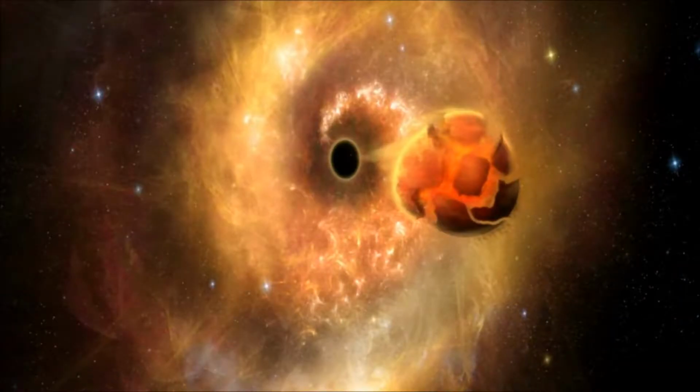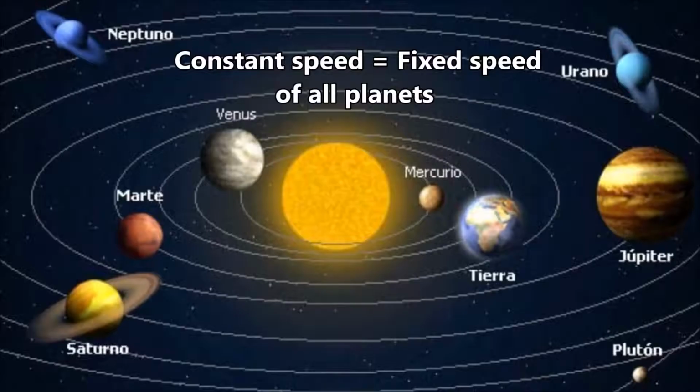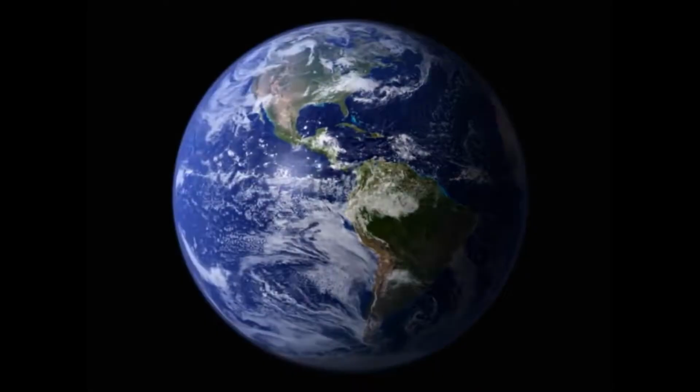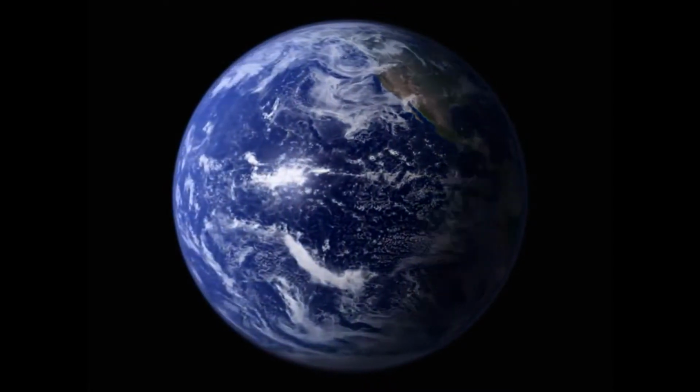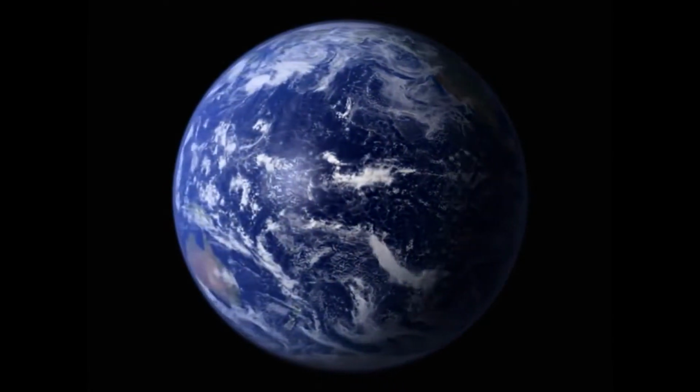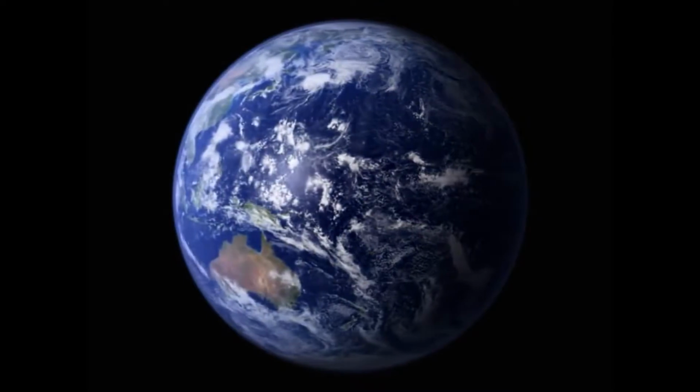There was no time distortion in that black hole. That's why the planets have a constant speed. After the planets reached our solar system, they became planets in our solar system. Life could not have been created in our sterile universe. The only possibility that life reached Earth is that it came from another universe.